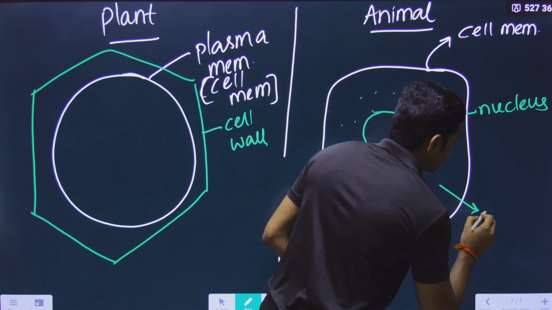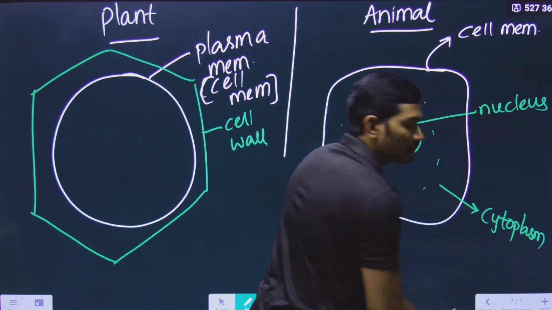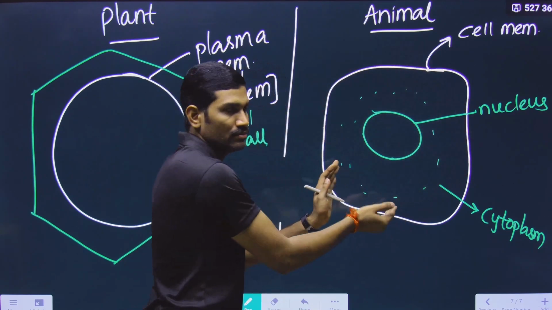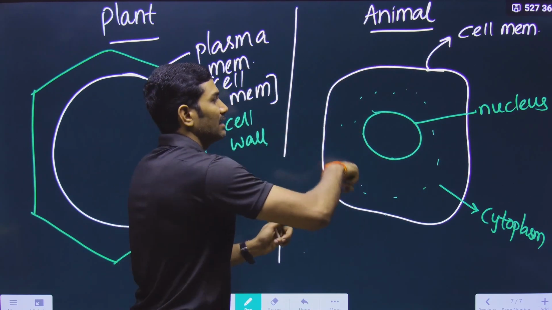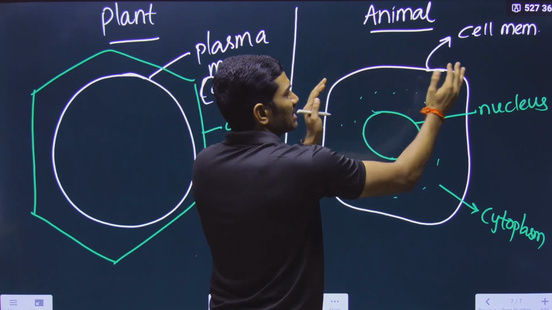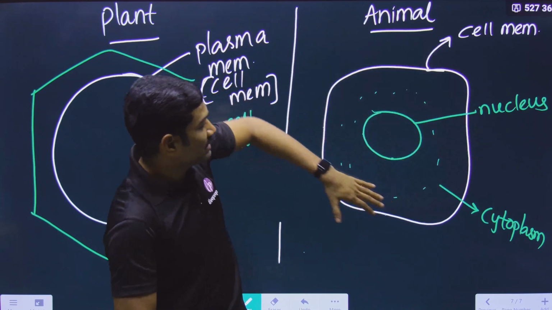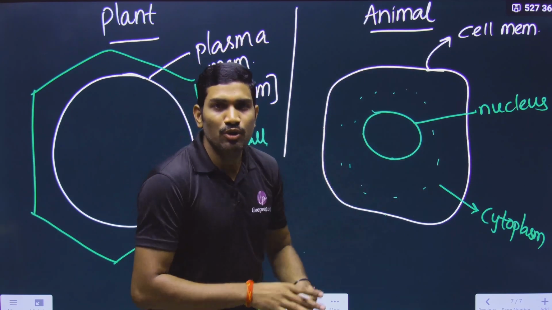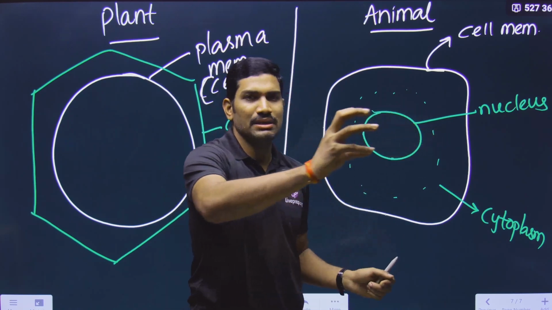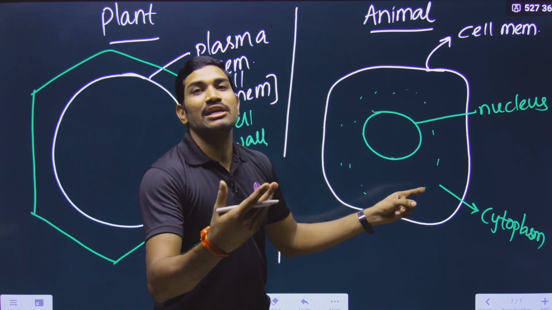This is called cytoplasm. Understood? But what is protoplasm? The entire cytoplasm plus the nucleus. Everything present inside the plasma membrane is protoplasm. If you eliminate only the nucleus from this protoplasm, whatever part remains is called cytoplasm.